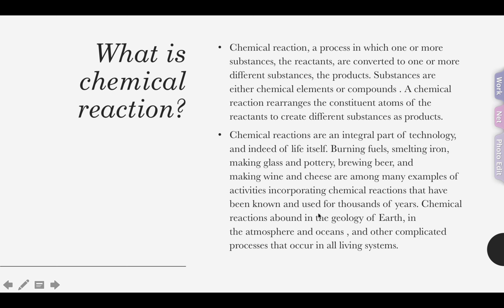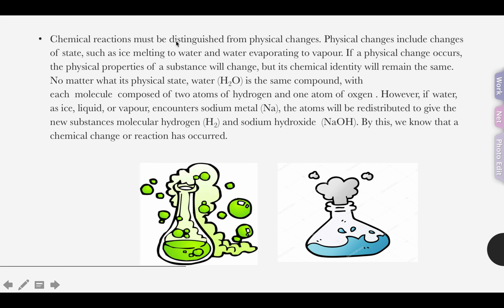Chemical reactions abound in the geology of Earth, in the atmosphere and oceans, and in other complicated processes that occur in all living systems. Chemical reactions must be distinguished from physical changes. Physical changes include changes of state, such as ice melting to water or water evaporating to vapor. If a physical change occurs, the physical properties of a substance will change, but its chemical identity will remain the same, no matter what its physical state. Whether it's liquid or solid, such as water and ice, it will remain the same.